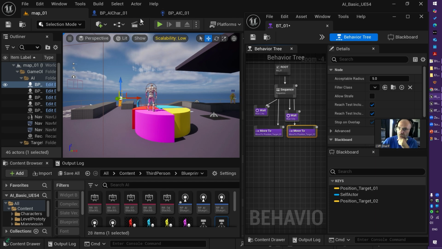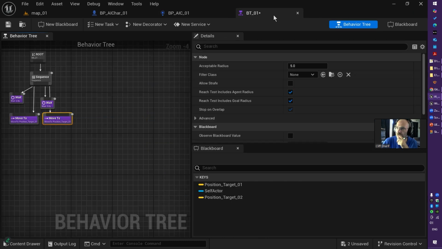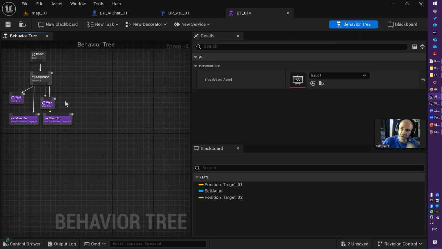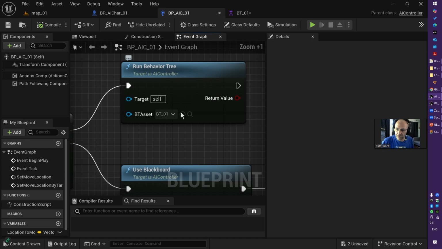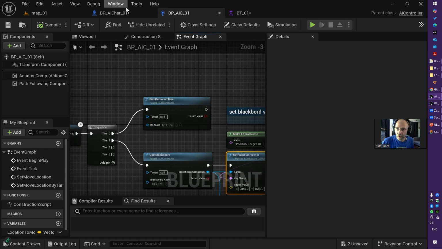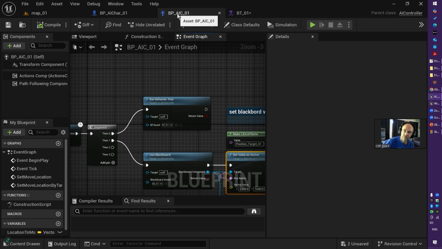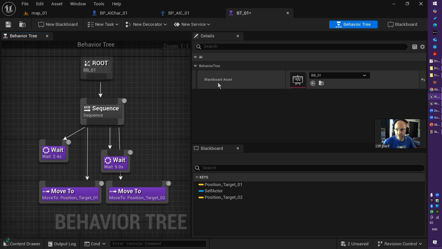Perfect. So let's just review. Yes, we figured out how behavior tree and Blackboard are connected to each other. Blackboard is knowledge. Behavior tree is behavior. AI controller will run behavior tree and Blackboard. And the AI character will follow the AI controller to behave in exactly the same way that a behavior tree dictates to the character.